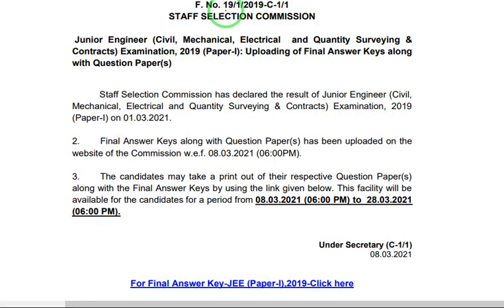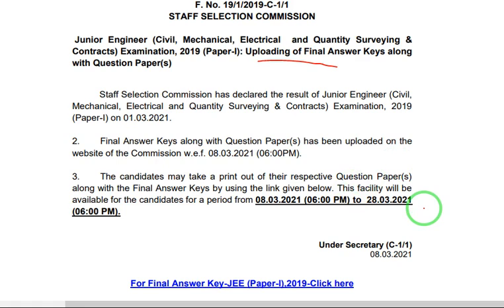Paper 1, that is for civil, mechanical, electrical engineering, final answer key along with the question paper has been uploaded on the official website. It has been available since March 8th, 6 p.m. onwards, and up to 28th March it will be available on the official website. So till this time you can check your question paper along with the final answer key.